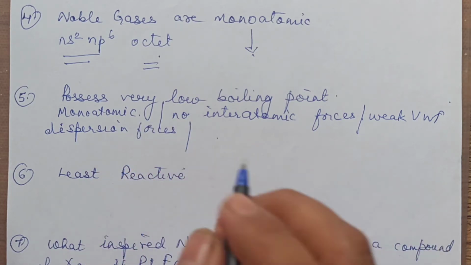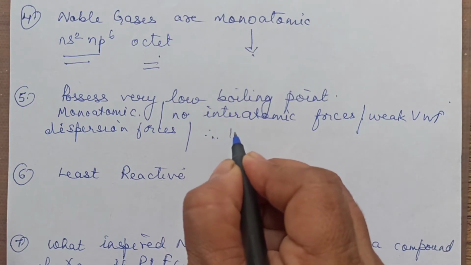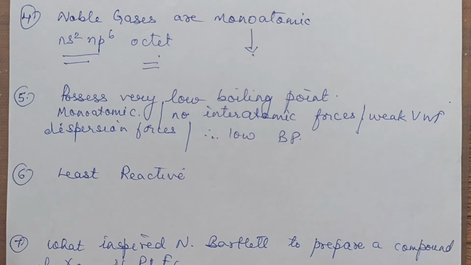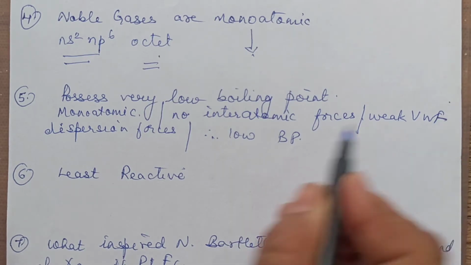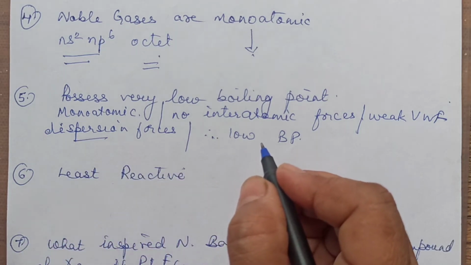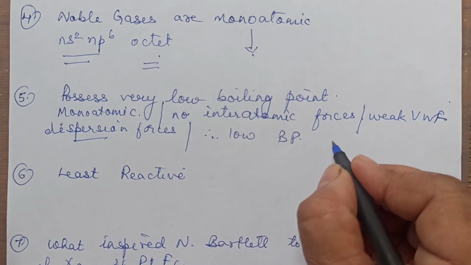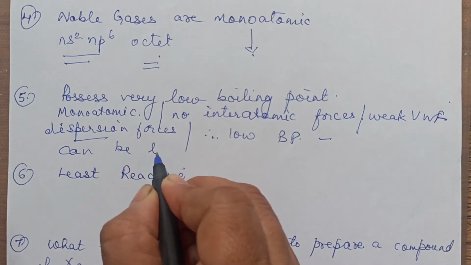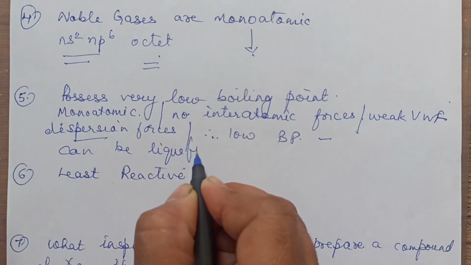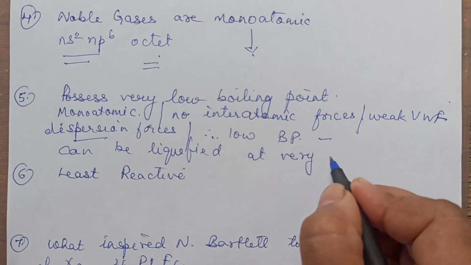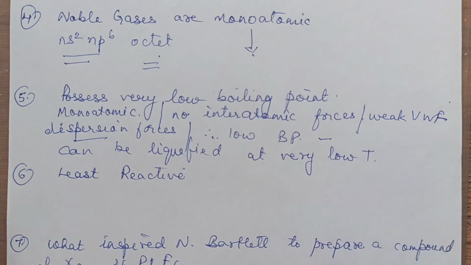Therefore, they can be liquefied very easily. Therefore, they will have low boiling point. Right? Because they do not have much force of attraction between the atoms. No interatomic force. Very weak van der Waals forces. Very weak dispersion forces. Therefore, they have low boiling point, or you can say they can be liquefied at very low temperature.